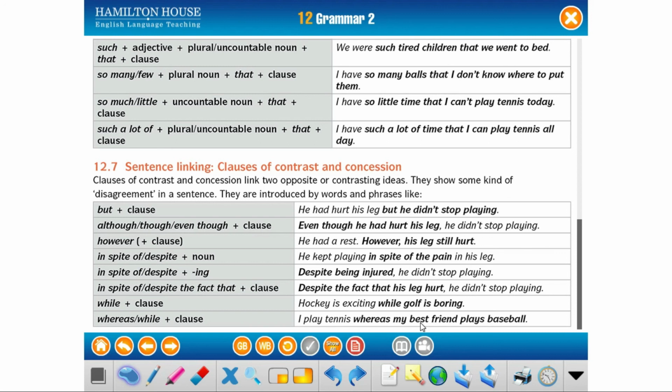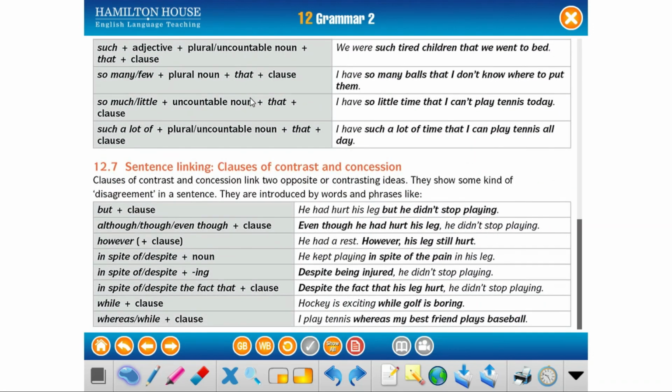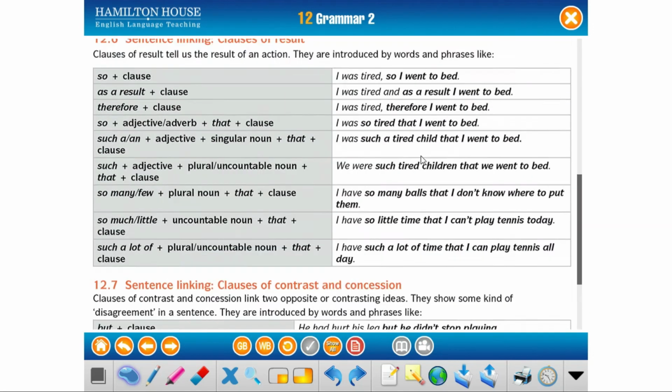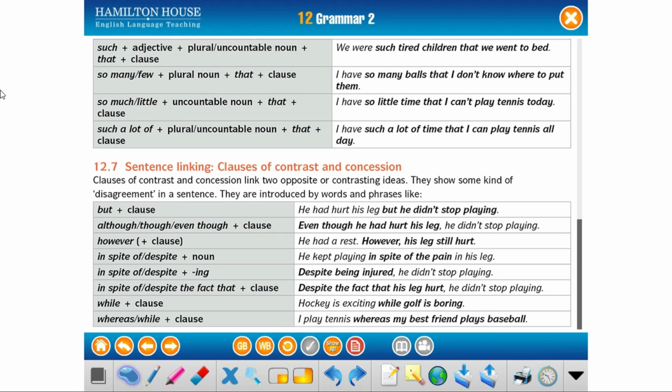So do you remember that the clauses of contrast are used to talk about the contrast or the disagreement between two sentences? And remember that sentence linking are words or short phrases that show the relationship between the sentences and the parts of the sentences. And in the case of some clauses, we have different structures because this is part of the vocabulary and we can use any of them so as not to sound like a recording.